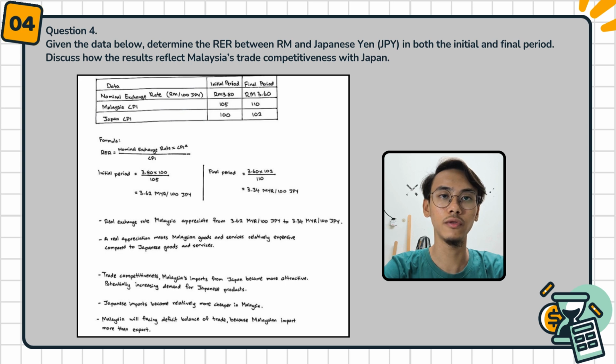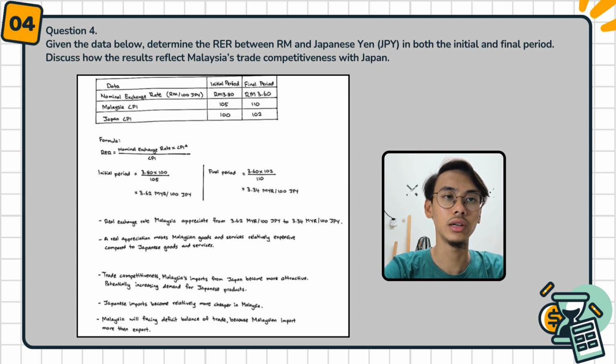We can calculate using the formula: real exchange rate equals the nominal exchange rate multiplied by CPI star divided by CPI. Firstly, we calculate the initial period. RM3.80 from the nominal exchange rate, RM per 100 Japanese yen, times 100 divided by 105 from the Malaysia CPI in the initial period. We got the value RM3.62 per 100 Japanese yen.